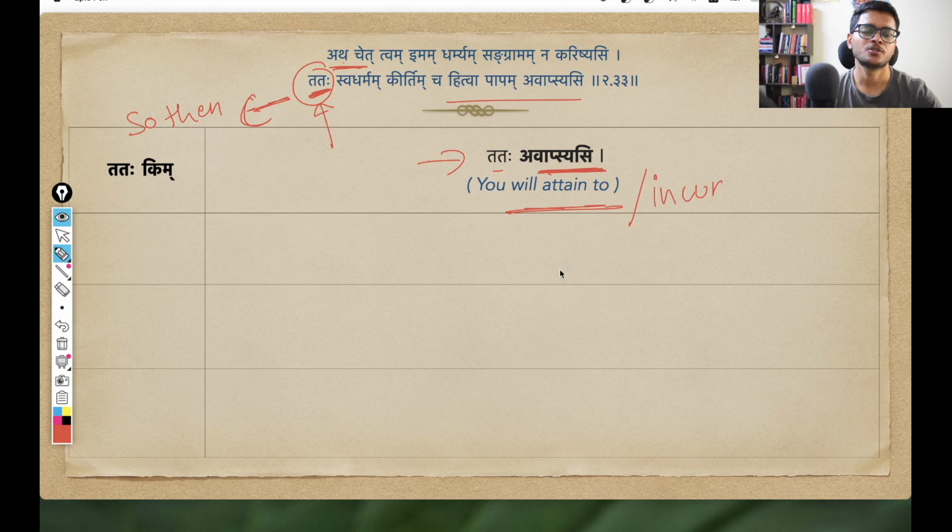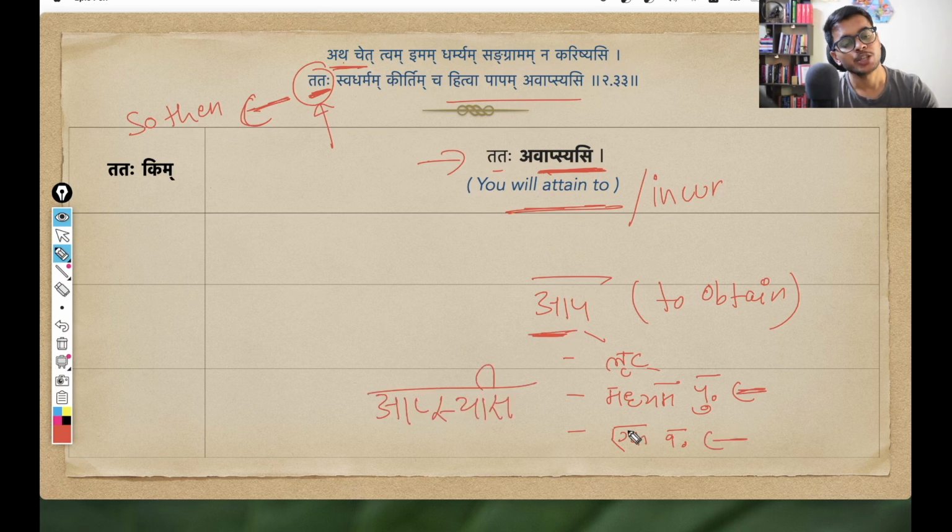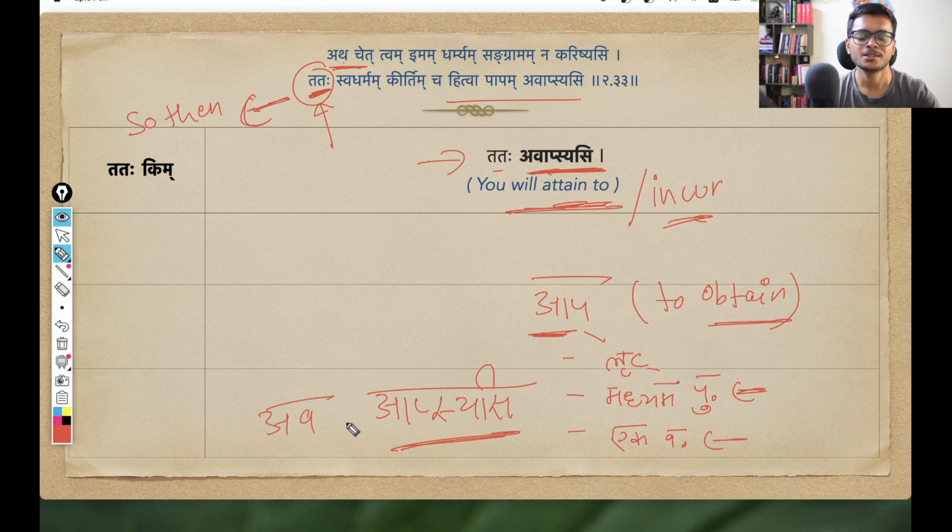And in this avapsyasi, this kriya pada, we have the dhatu ap dhatu. Ap dhatu means to obtain something, to get something. Just like karishyasi, this also is in lrit lakara, that is future tense, madhyama purush, because this kriya pada is addressed to Arjuna, and ekvachanam, that is singular. So ap dhatu in lrit lakara madhyama purush ekvachanam becomes apsyasi, which means you will obtain, or you will attain to, or you will incur. Any of these meanings can be taken. And in avapsyasi, you can easily identify that ava here is the prefix, the upsarga, but the meaning still stays the same: you will obtain, you will incur.